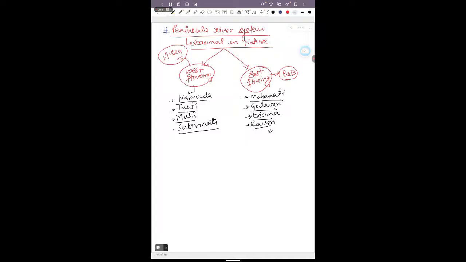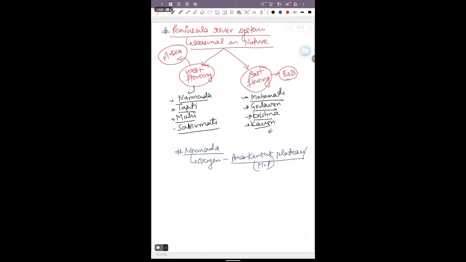So if I talk about the Narmada river system, the Narmada river originates from the Amarkantak Plateau, or the Amarkantak region in Madhya Pradesh.